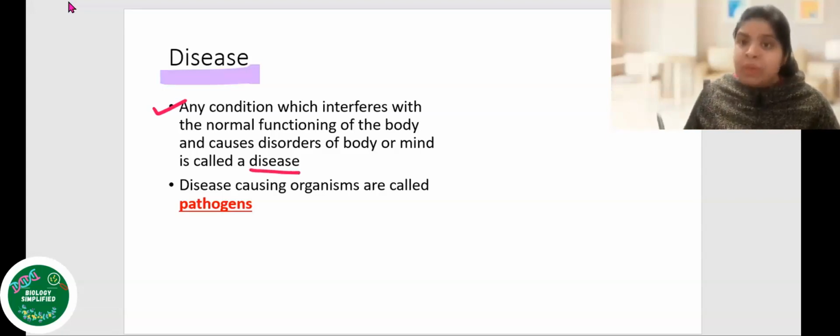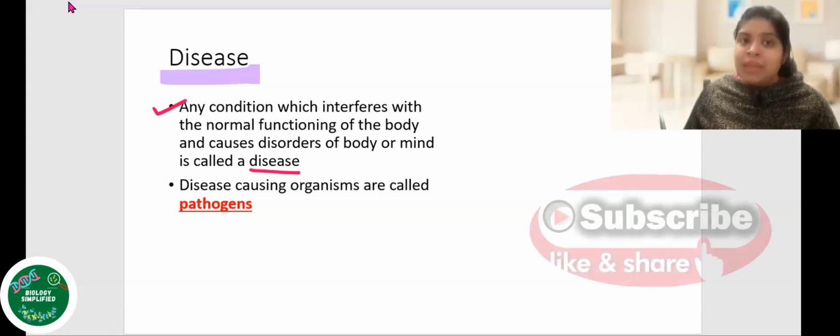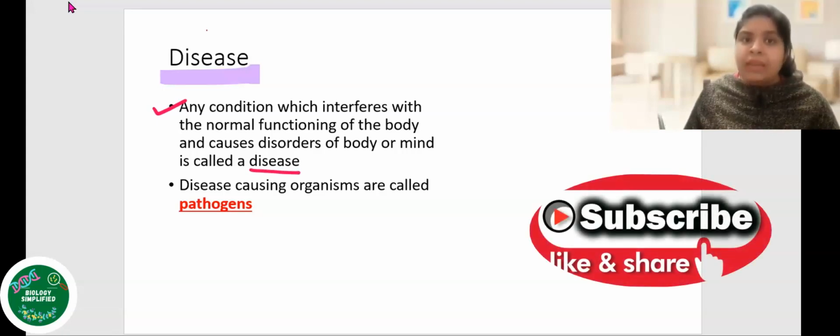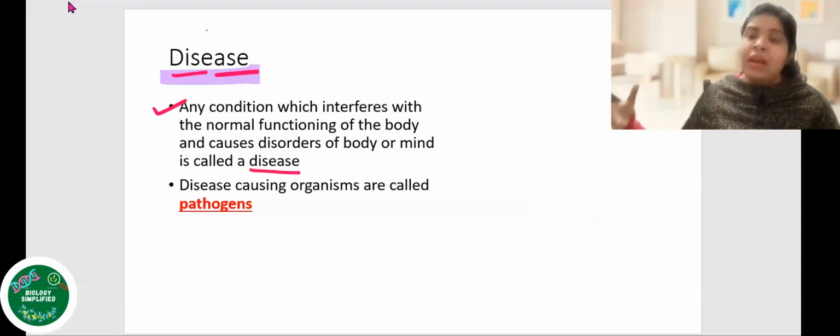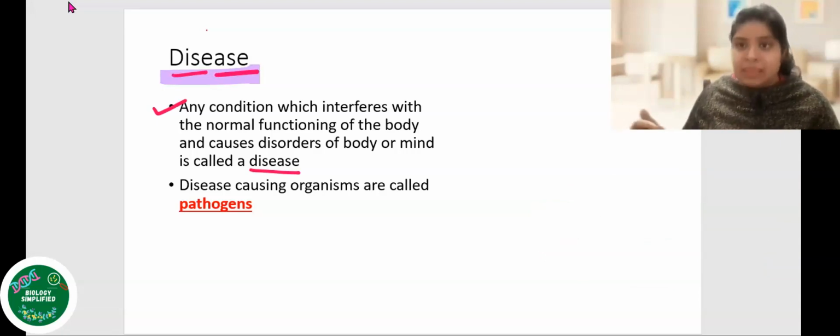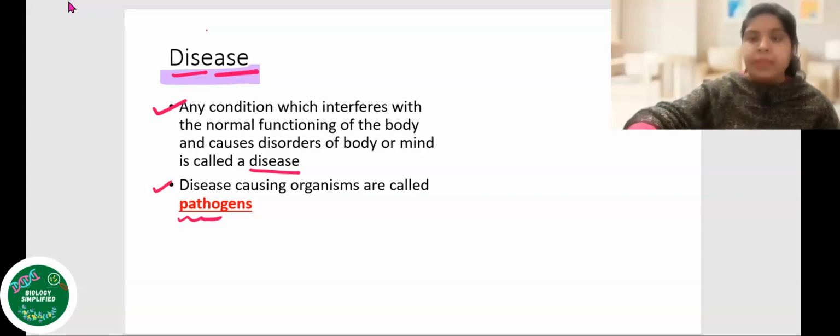Okay. So remember to learn it as, break the word into two, and we would be easily able to understand this. So when we are not feeling easy, when we're not comfortable, that comes under a diseased state. Okay. And disease is caused by the microorganisms which are called pathogens. So pathogens are nothing but disease causing organisms in our body.